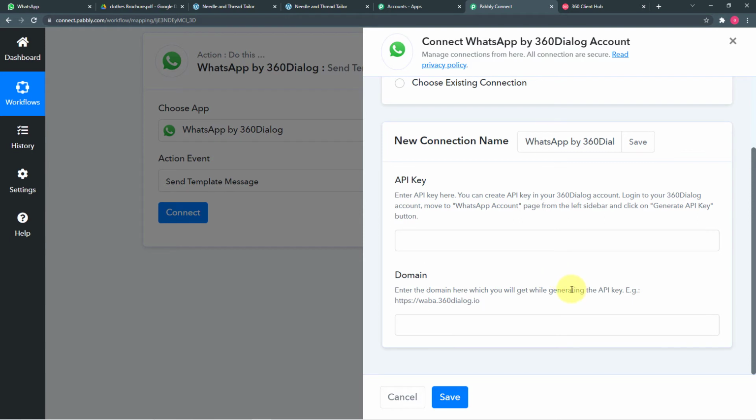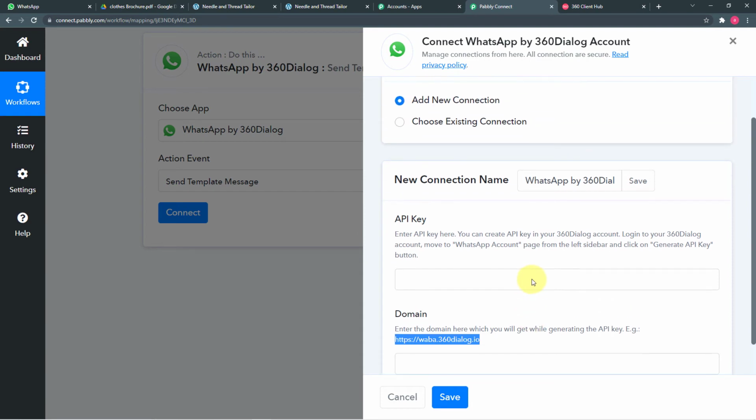Okay, after that you have to put a domain here which will look like this link. You will get the domain while generating the API key, right? Which will look like this link. So generally the link is this only. So you can paste this same link here, or you can paste the link that you got while generating the API key. After filling these two things, you just have to click on save here and you will be connected with 360 dialog. Okay. So this is a one-time process.